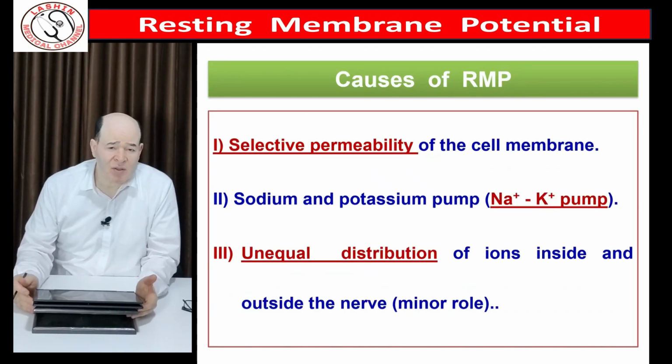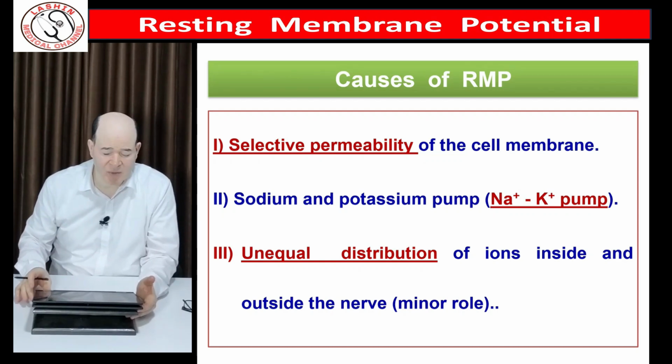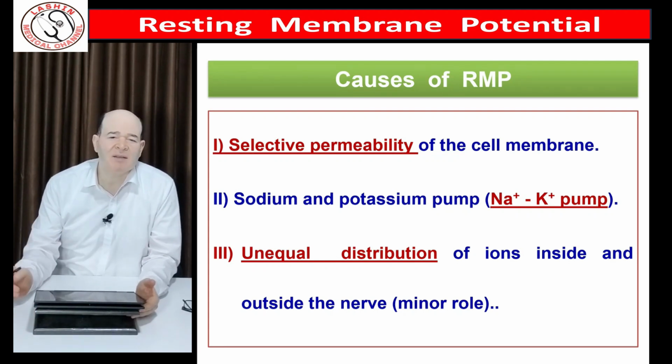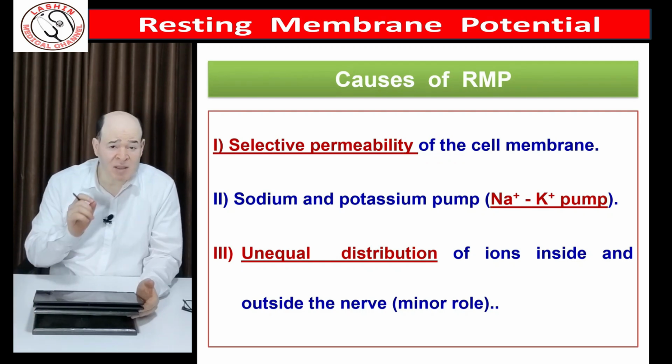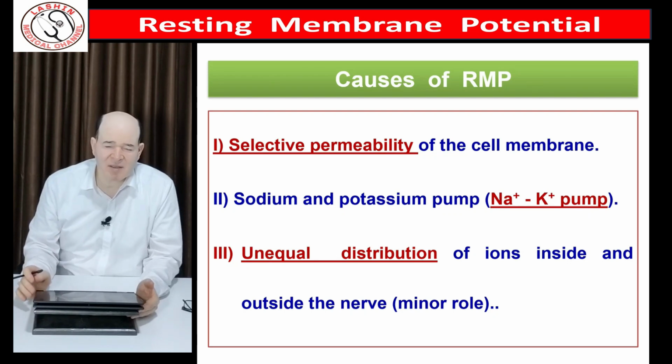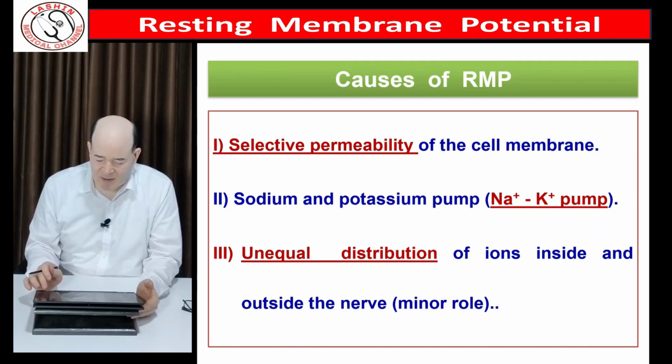We must ask ourselves two important questions. First, why are neurons polarized? The second, why is the positive pole outside and the negative inside? The answer is in this topic, which is the causes of resting membrane potential. We have three causes. The most important of them is selective permeability. It is the main cause of resting membrane potential and it is responsible for about 90% of the formation of the resting membrane potential. The second is also important, which is the sodium-potassium pump. The third, which is the unequal distribution of ions, is a result of the first and the second causes.